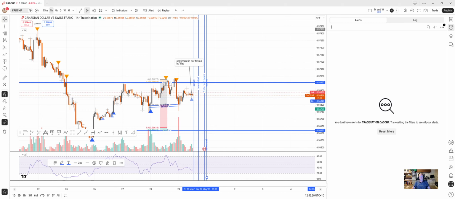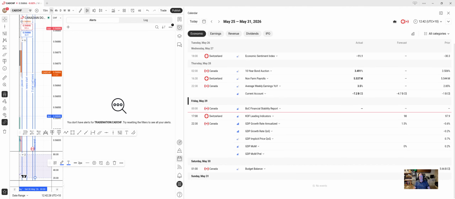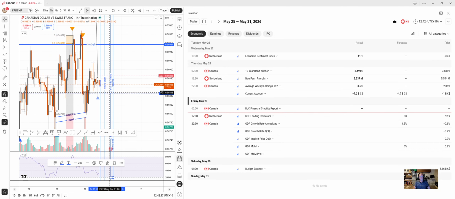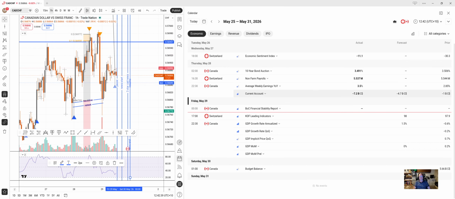Okay, so I am training the robot now. We have, here's a 2-star Canada news alert, which I will show in the calendar here. Just get rid of that for demonstration. So there's news coming. This is a head and shoulders, shoulder, head. That's going to be the shoulder. So I'm going to get the robot to trade it for me.